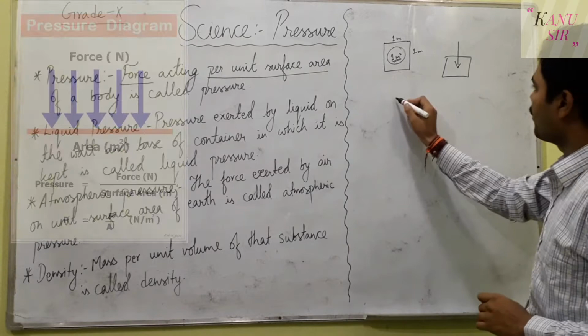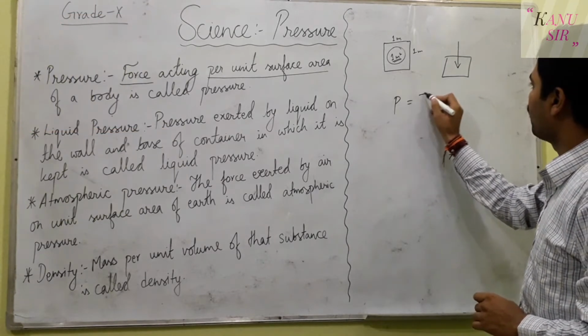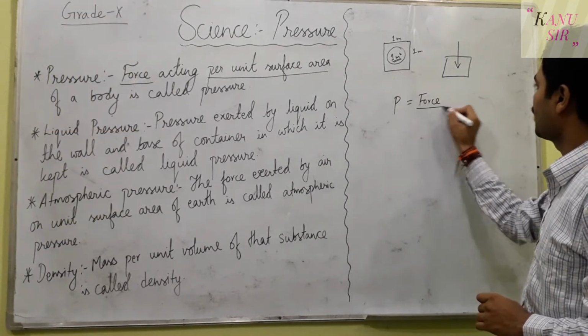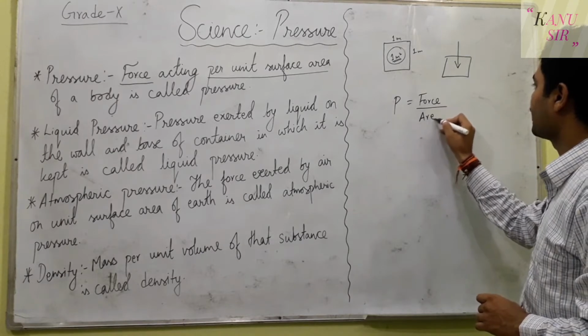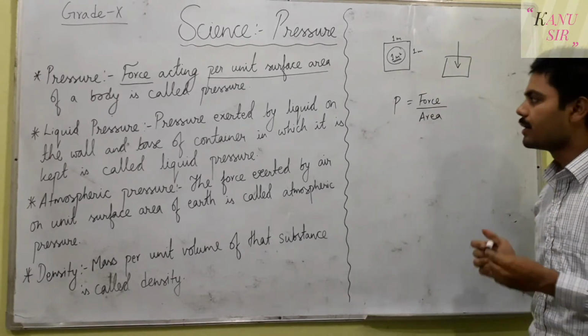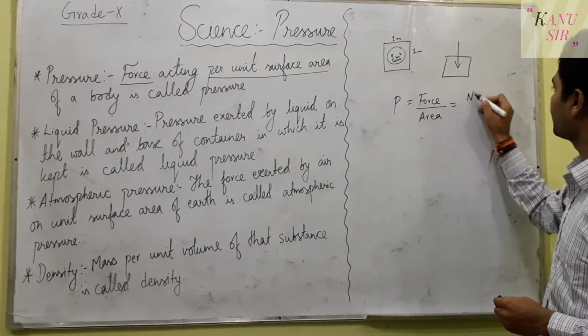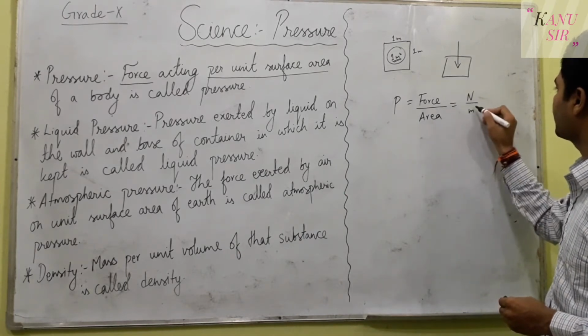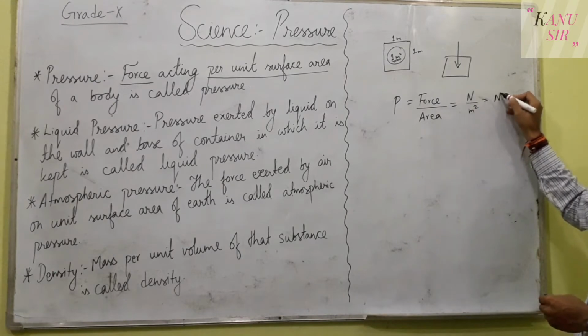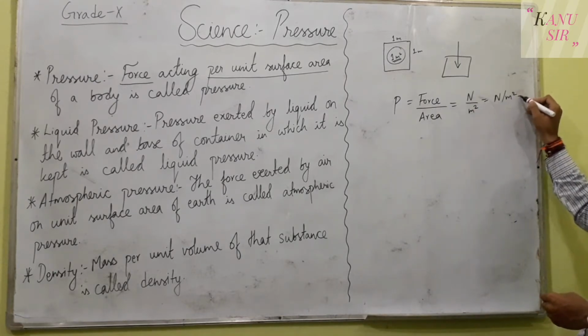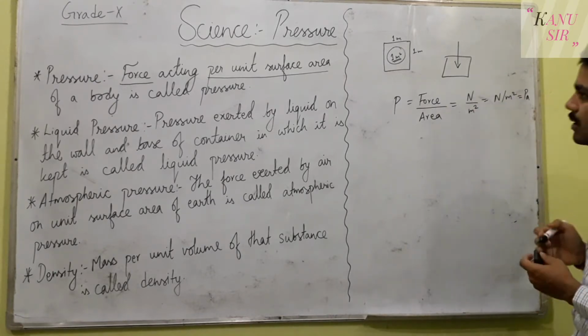Then the formula of pressure becomes force upon unit area, or simply we write area. The unit of force is written as Newton, and the unit of area is written as meter square, and hence it changes into Newton per meter square, which is also called Pascal.